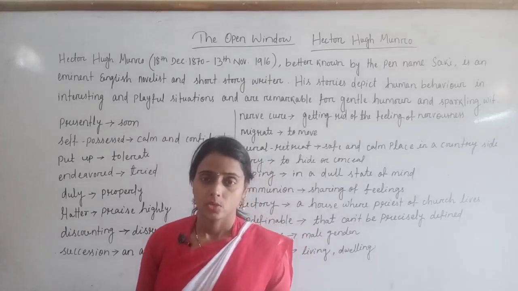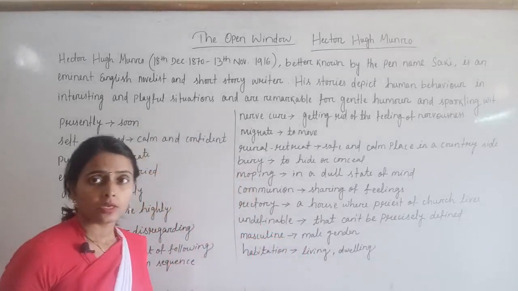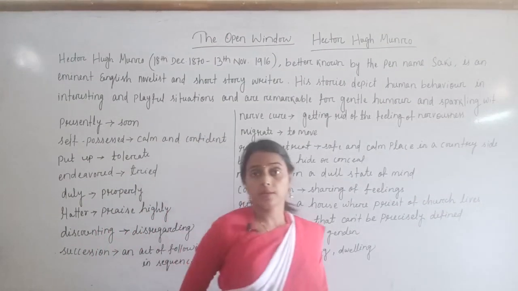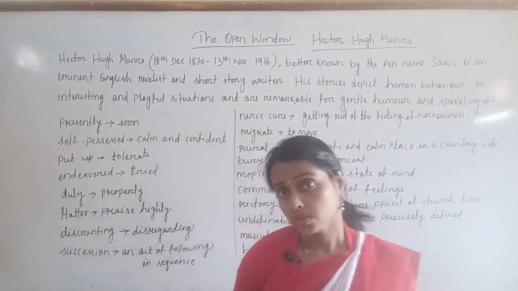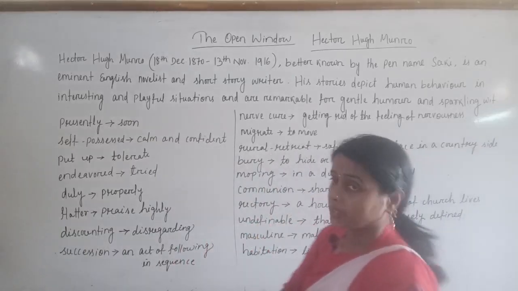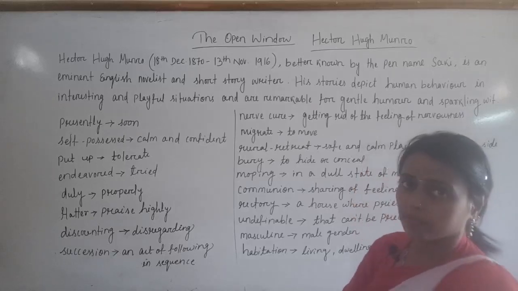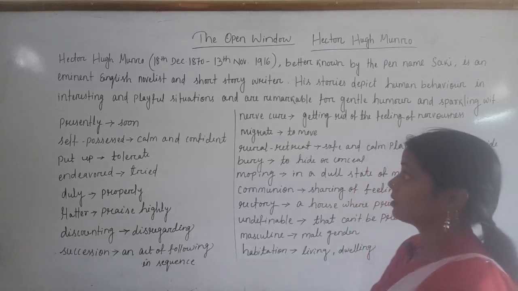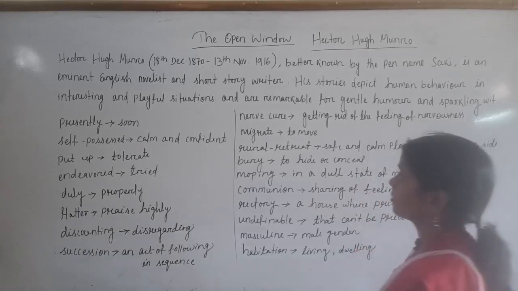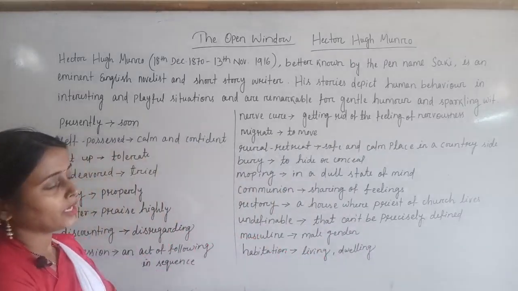Open your eyes. So today we are going to read Unit 1 of the chapter The Open Window. In Unit 1 there is a clear and brief description of the writer named Hector Hughes Munro, but his pen name is Saki. Hector Hughes Munro was born on 18th December 1870 and died on 13th November 1916 and is better known by the pen name Saki.